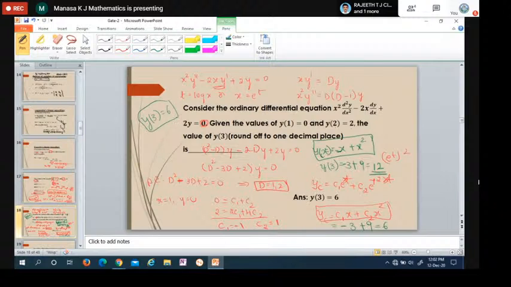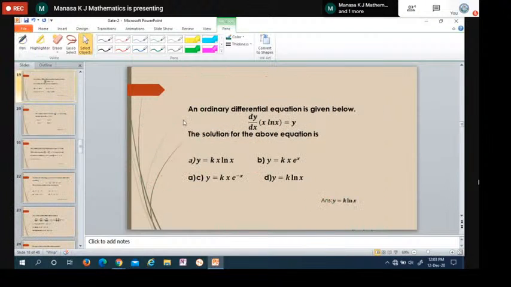So first you have to identify the given differential equation. That is the important one. This is Cauchy's, and according to that, the solution is the substitution first. Put t equals log x and simplify. Since the right hand side is 0, it is homogeneous, so we have to find only yc. Find the constants c1 and c2 using the initial conditions, substitute everything, and find the solution. To that solution, put x equals 3 and you find y. So here we get y as 6 when x equals 3.